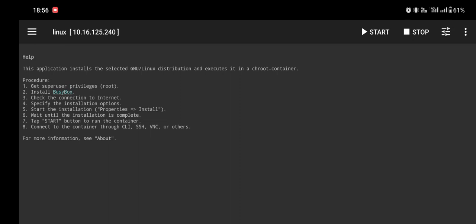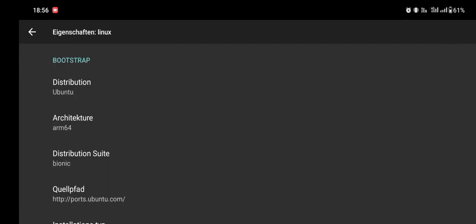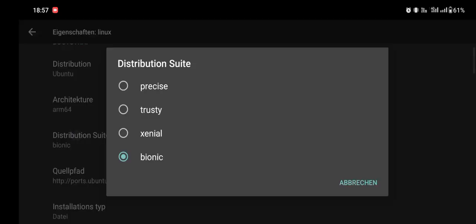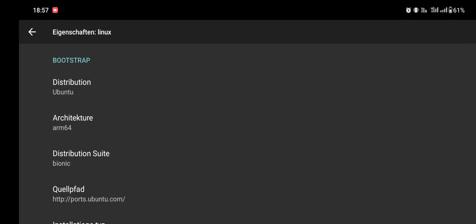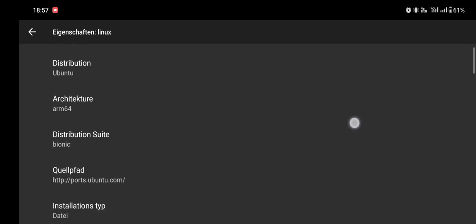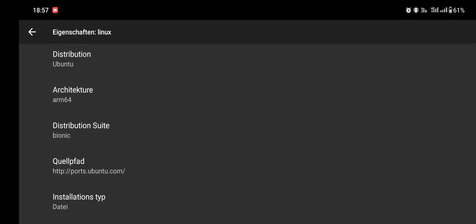So, let's get started. As soon as you've installed Linux Deploy, just open the app as I just did and go to the settings. Then I would suggest to use Ubuntu in the latest distribution suite because it's the only thing which I tried which really works.